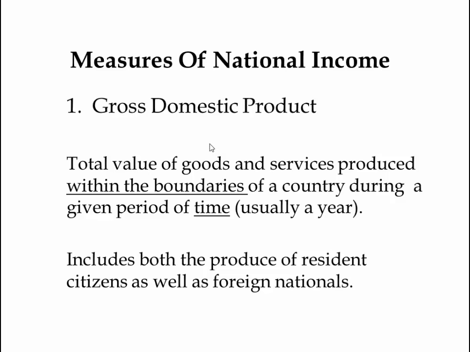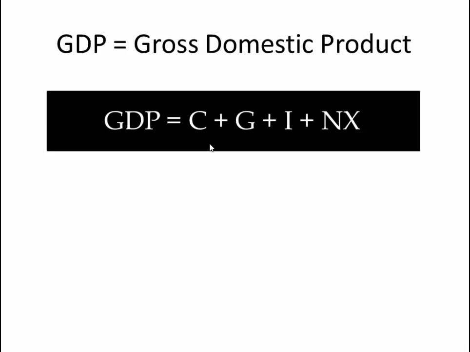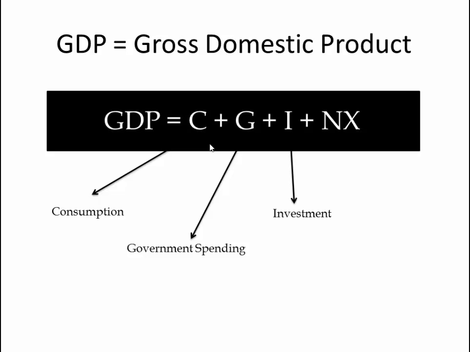Let's look at a formula for GDP. The formula for GDP is C plus G plus I plus NX. Now, what exactly is C, G, I and NX? C refers to consumption, the consumption of the people. How much are they spending while consuming the products of the country? G is nothing but the government spending. I refers to investments made on the fixed assets like buildings or different machinery. NX would refer to nothing but net exports, that is exports minus imports.